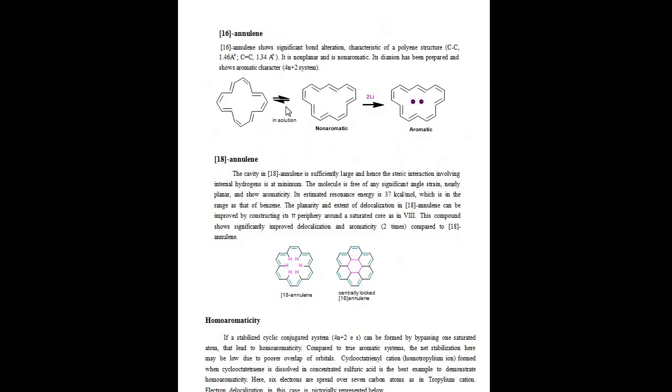But we introduce one saturated atom, by passing through one saturated atom in the compound, to produce the cyclooctatrienyl cation. This is the homotropylium ion.